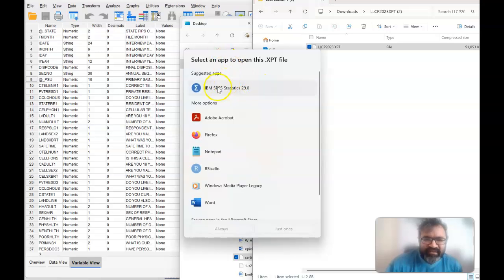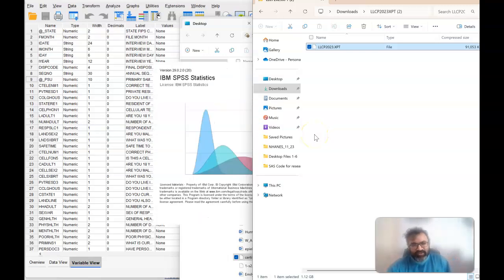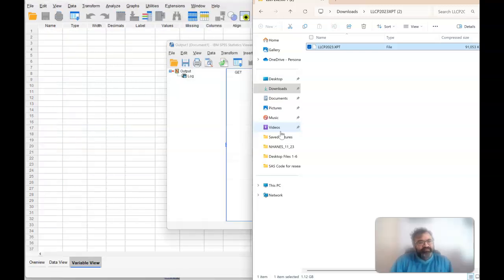This is already IBM SPSS, so you might not need to drag this, but sometimes you do have to drag this. So you can just go in there, double click, select SPSS, and you should be able to open this in SPSS. So let's give this a minute and then see if this is what is popping up.